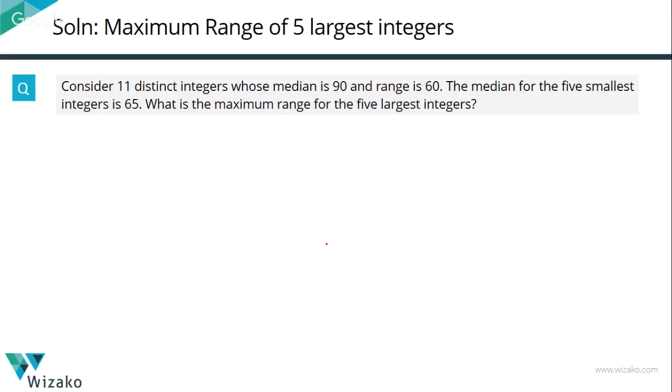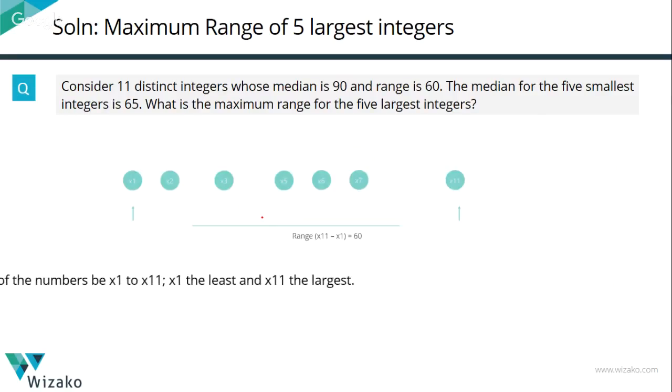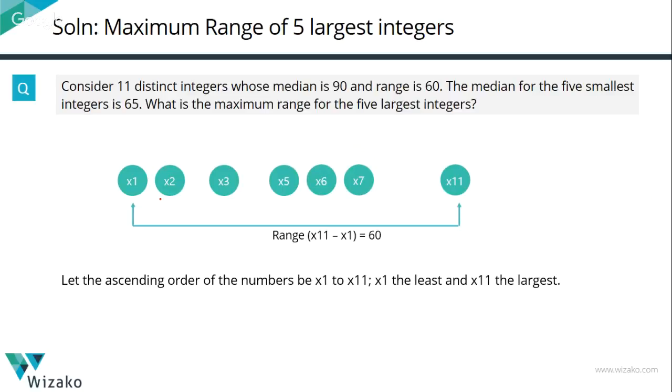Let's get started. Let's pictorially represent the data given to us. Let's say the numbers are x1, x2 up to x11. Let x1 be the smallest of these numbers and x11 be the largest, with the ascending order being x1, x2, x3. It's easy to process in our mind. The median is given to be equal to 90. The middle number is going to be the median, which is nothing but x6.